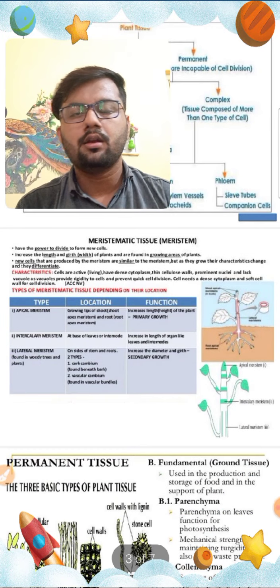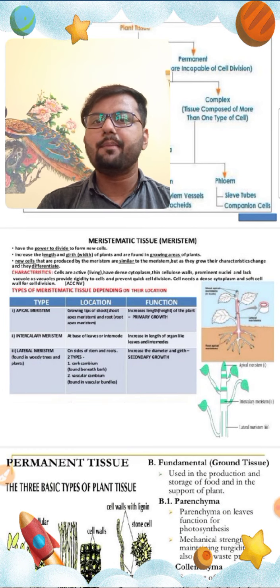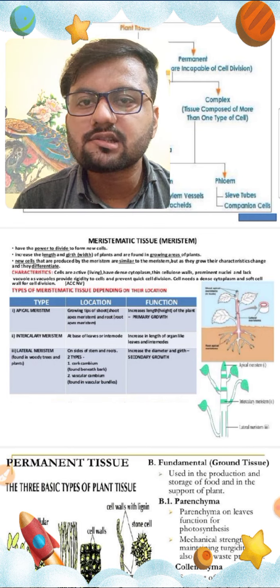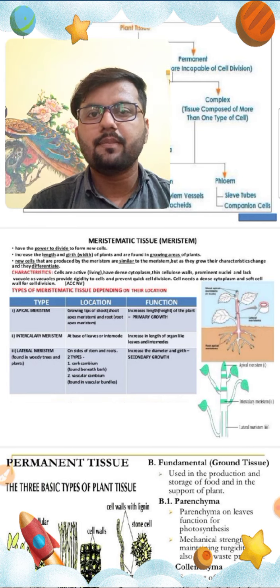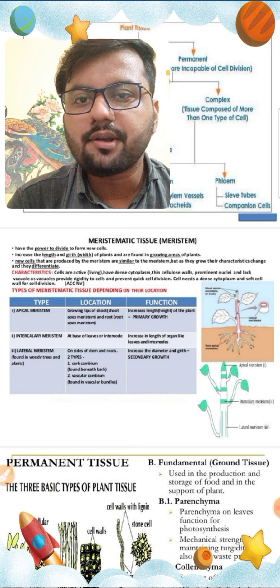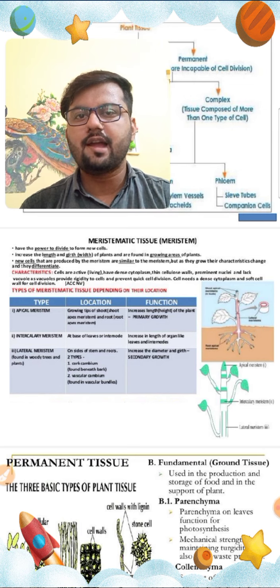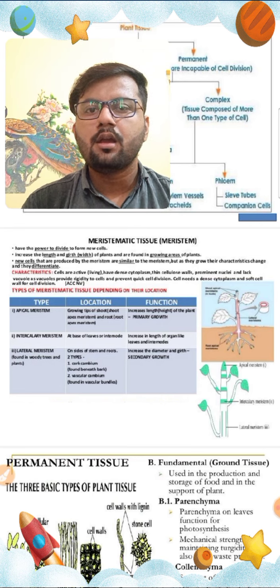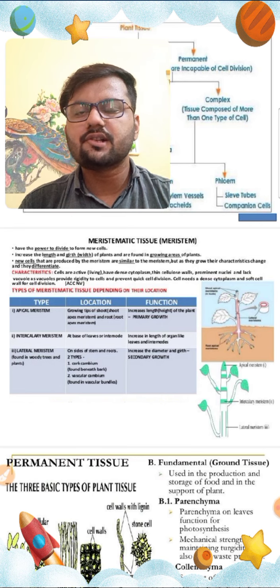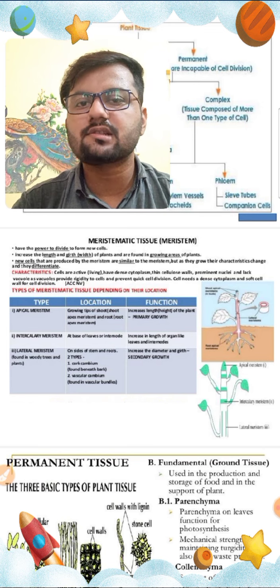Now we are going to study meristematic tissue. So what is meristematic tissue? Once again I am going to define it and its characteristics in detail. The tissue which is continuously dividing is known as meristematic tissue.